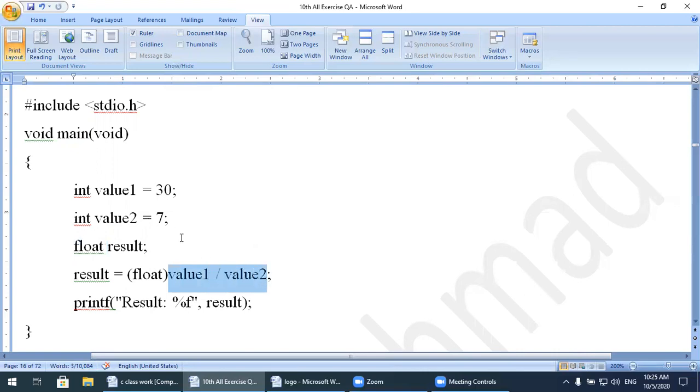So 30 divided by 7, what will be the result? Integer divided by integer would be an integer, but it will give us the full division value, so it should be like 4.3 or 4. Watch here, we convert this variable into float after solving the expression. When the result will be an integer, it will convert that result into the float value.